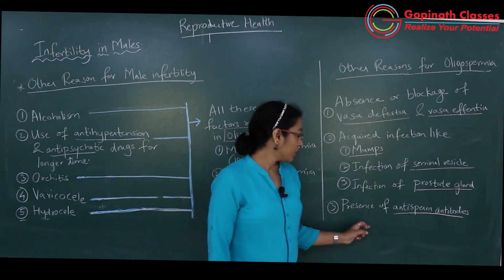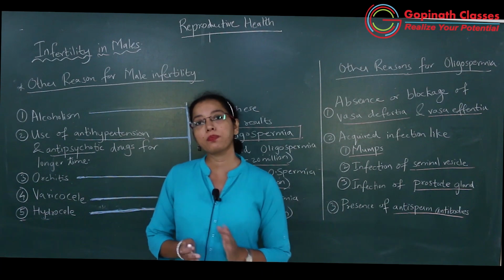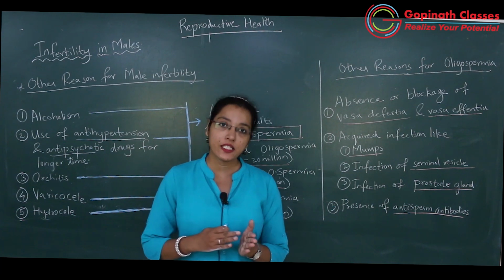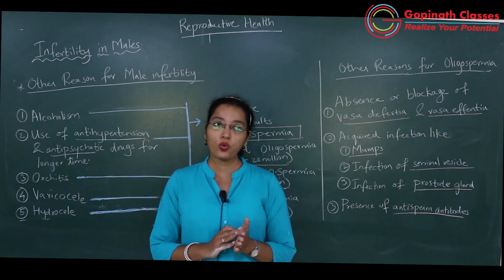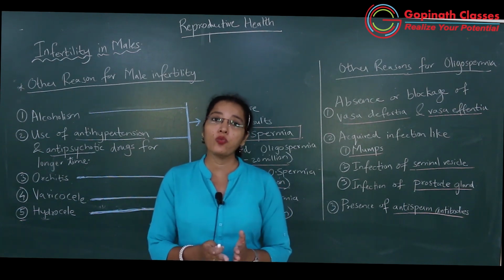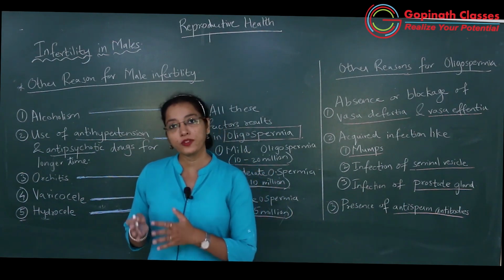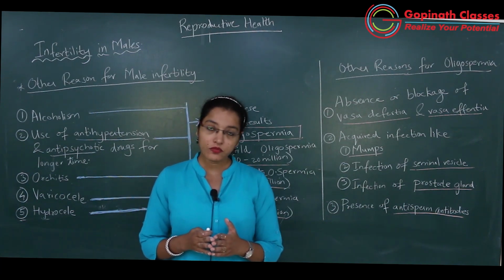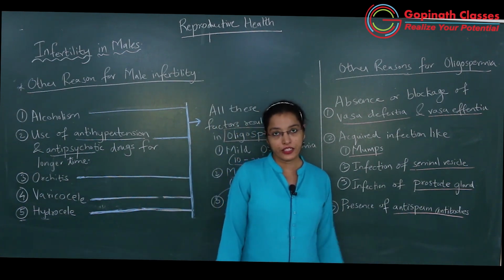Then thirdly, presence of anti-sperm antibodies. अगर male के body में ऐसे कुछ antibodies बन रहे हैं जो sperms को destroy कर रहे हैं, so if these antibodies are destroying the sperms, there will be a smaller amount of sperms present in the semen. And if a smaller amount of sperms is present in the semen, there will be no fertilization. So this also results in male infertility.